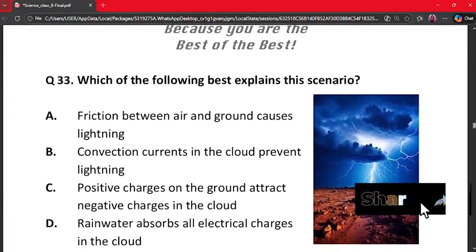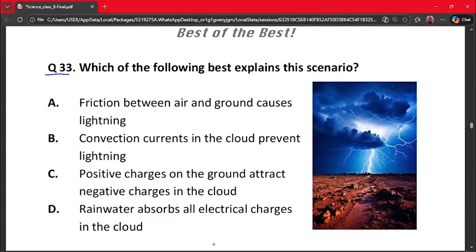Our next question is question number 33. Which of the following best explains this scenario? So the scenario is lightning. A. Friction between air and ground causes lightning. B. Convection currents in the cloud prevent lightning. C. Positive charges on the ground attract negative charges in the cloud. D. Rainwater absorbs all electrical charges in the cloud. The correct answer is option C, clearly, because clouds develop negative charge and ground develops positive charge. And we all know that opposite charges attract and discharge occurs as lightning. So option C is the correct option.